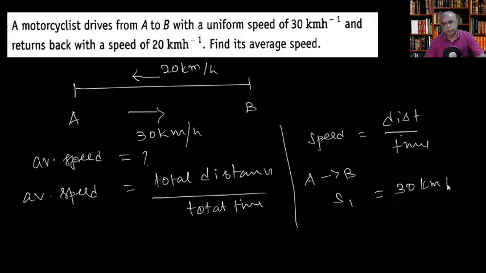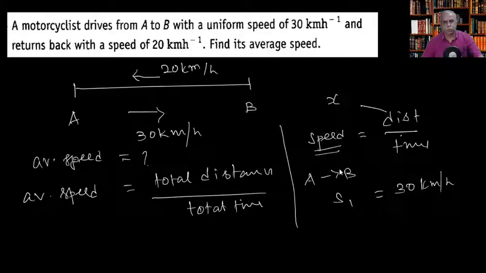So S1 in this case is 30 kilometer per hour. Based on that, we do not know what the distance actually is, so let us call x the distance, and speed is given here.